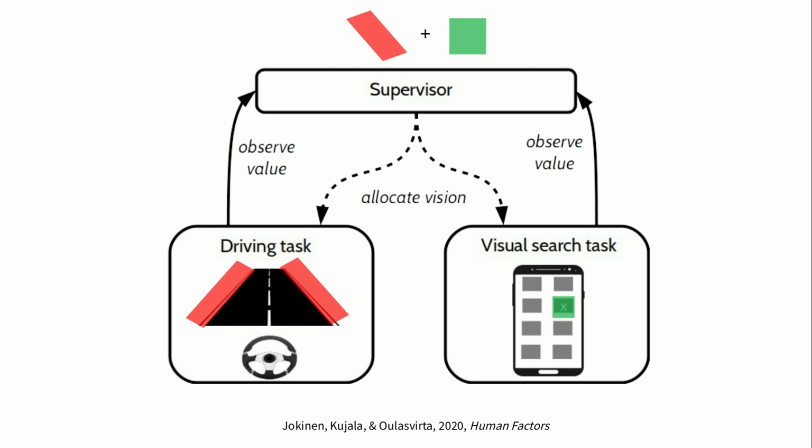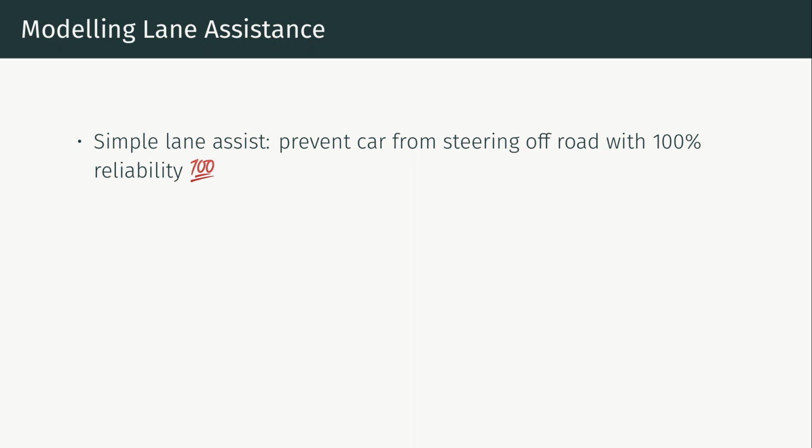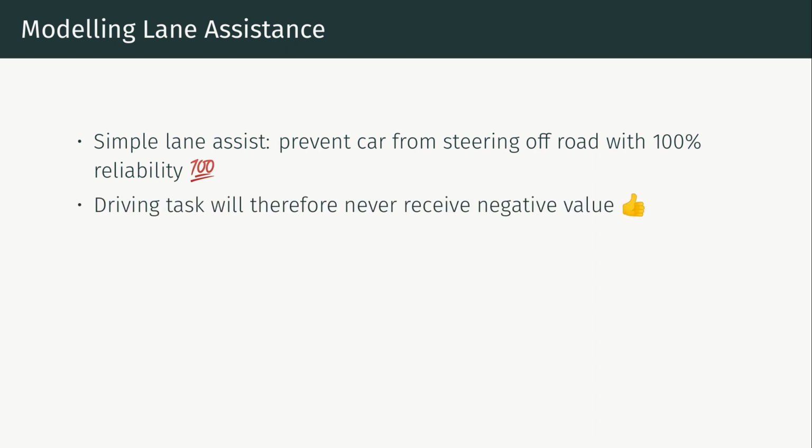By changing the conditions of driving and the search task, different task interleaving policies emerge from our computational model. For using our model to simulate how drivers adapt to automation, we implemented a simple lane assist in our model. It simply keeps the car from swaying off the road. As a result, the driving task will at no point yield negative rewards.